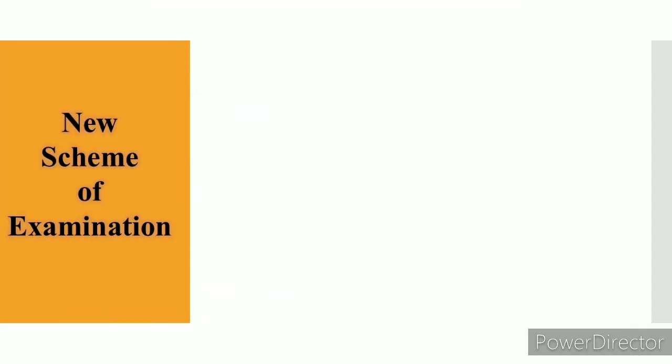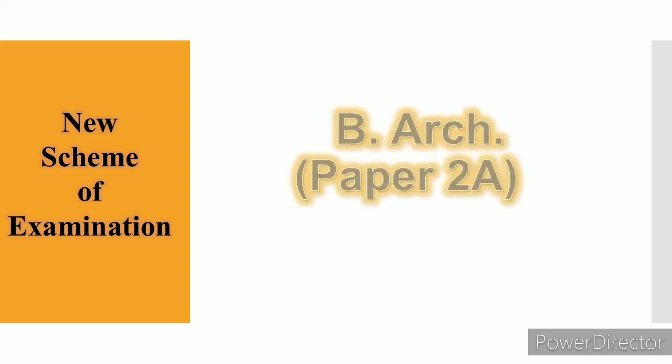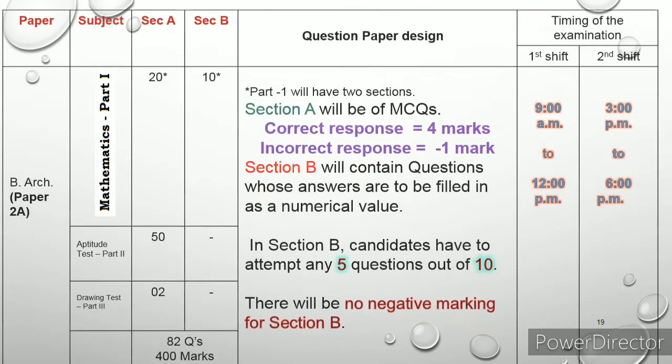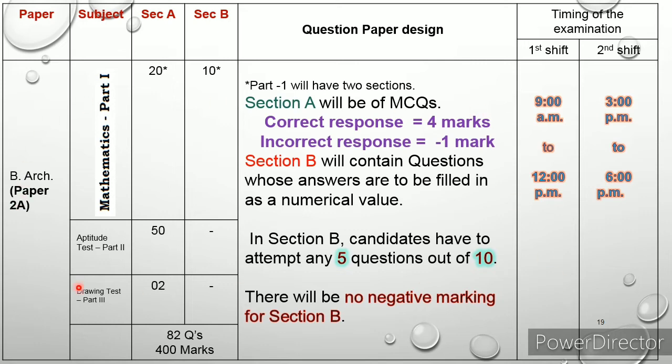Next, new scheme of exam for B architecture. This is paper 2A. See the table. This particular table is for B architecture students. This is paper 2A. First one, subject mathematics, part 1. Aptitude test, part 2. Drawing test, part 3. There are 3 parts. This instruction is only for part 1. So part 1 has 2 sections. Section A, 20 questions from maths. Section B, 10 questions from maths.